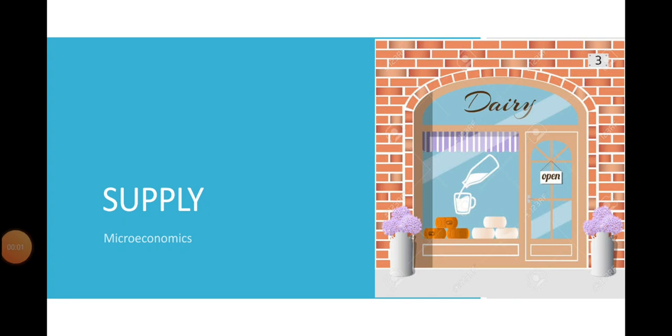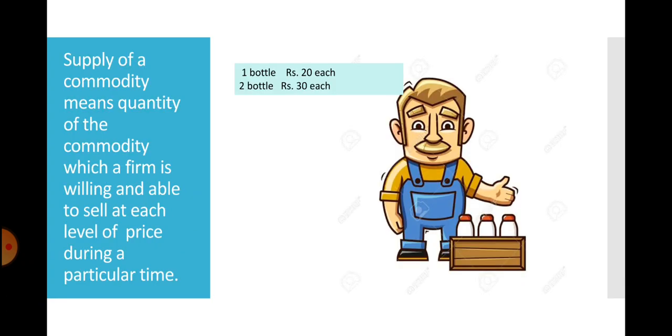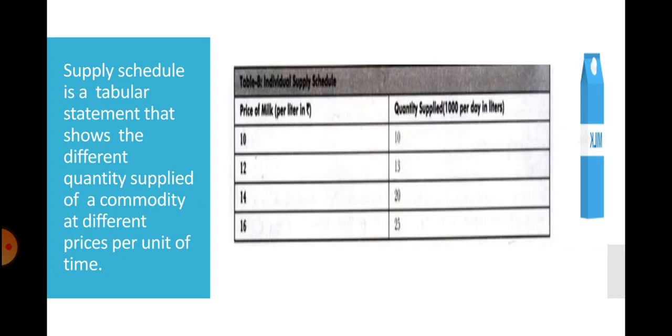Hello students, today we are going to discuss supply, an important topic of microeconomics. What is supply? Supply is the quantity of a commodity which a firm is willing and able to sell at each level of price during a particular period of time. When this information is presented in the form of a tabular statement, it is known as a supply schedule. The supply schedule is a tabular statement that shows different quantities supplied of a commodity at different levels of prices.